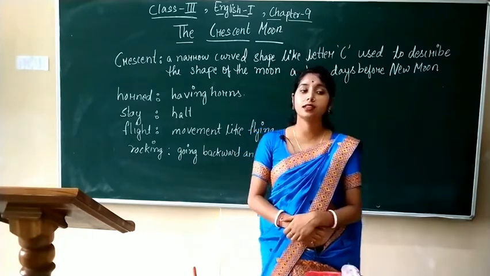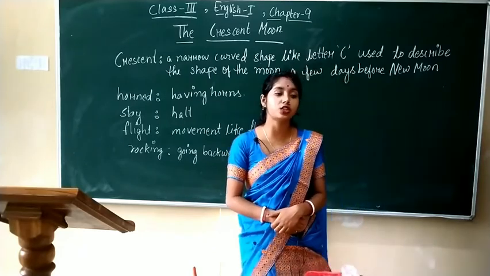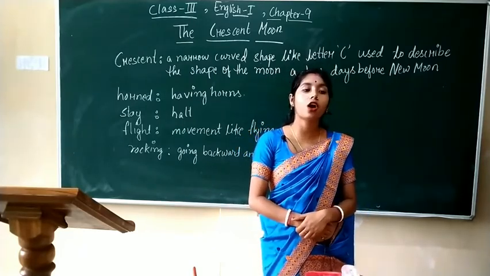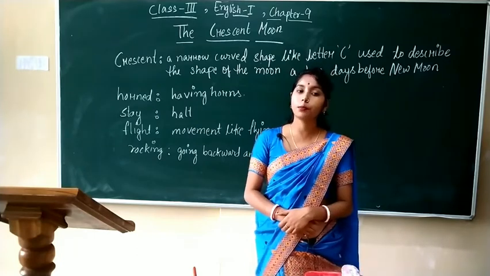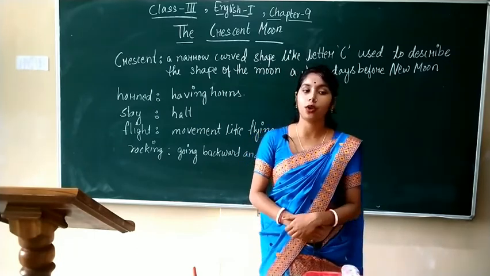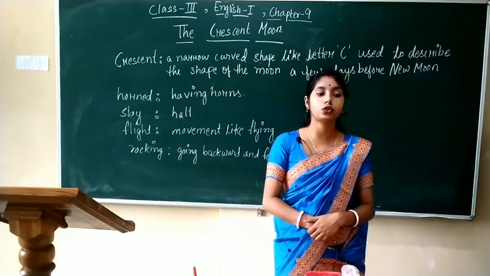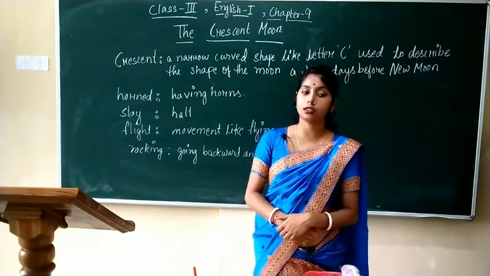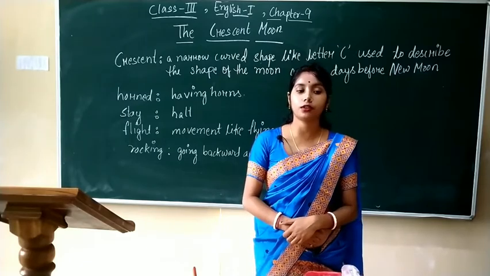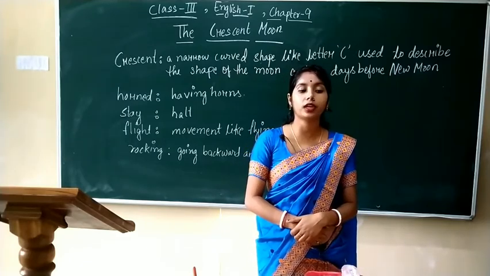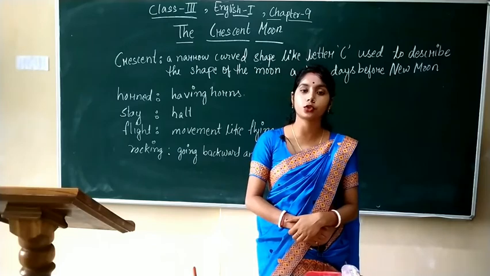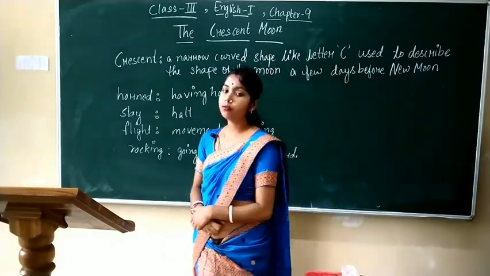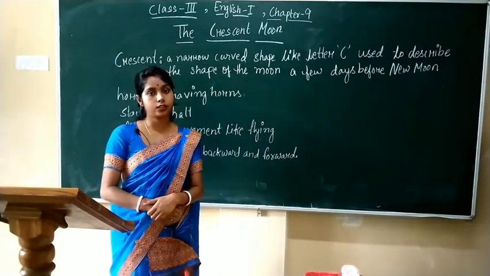The poet also mentions the shape of the moon: little horned happy moon. Why does the poet call the moon horned? It is because the two curved edges of the moon look like horns. The little boy also checks whether the moon can hear him up so high. Understood the first stanza? Now we will see the next stanza.